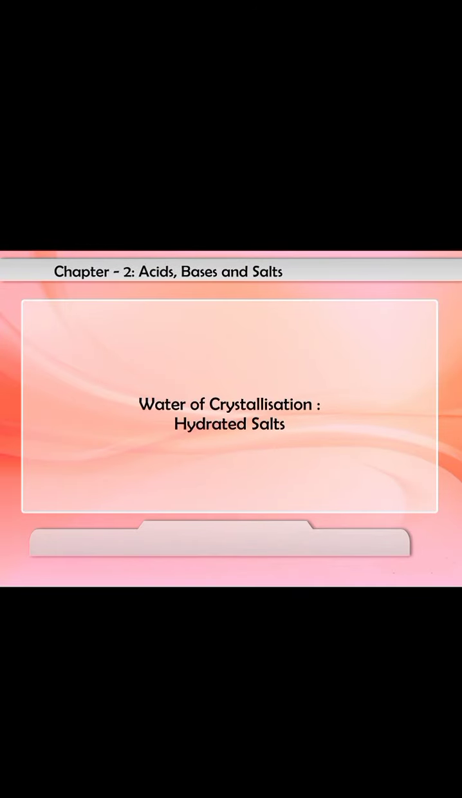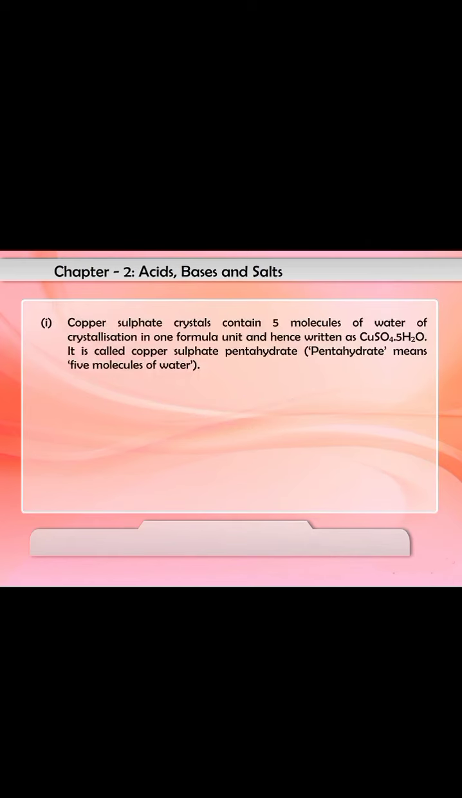Water of crystallization, hydrated salts. For example, 1. Copper sulfate crystals contain 5 molecules of water of crystallization in one formula unit and hence are written as CuSO4·5H2O. It is called copper sulfate pentahydrate. Pentahydrate means 5 molecules of water.